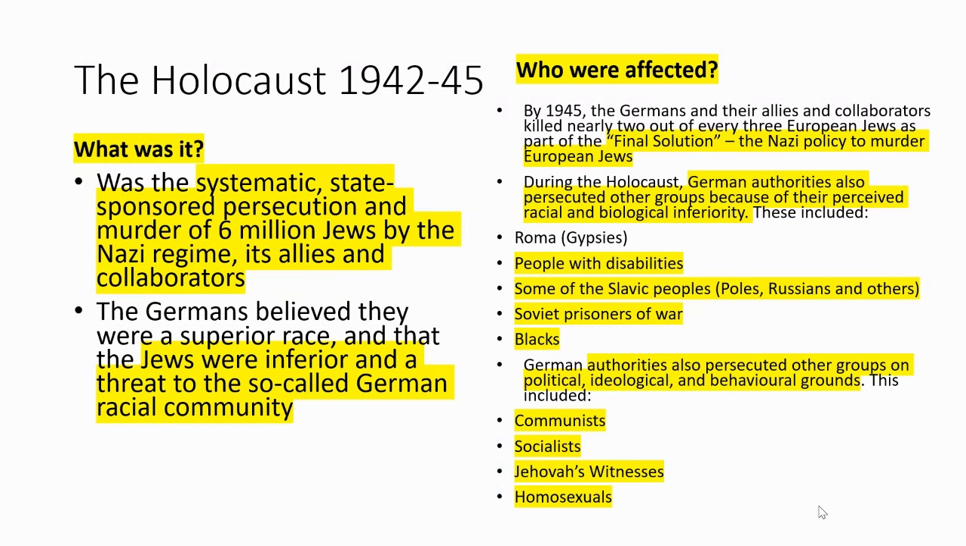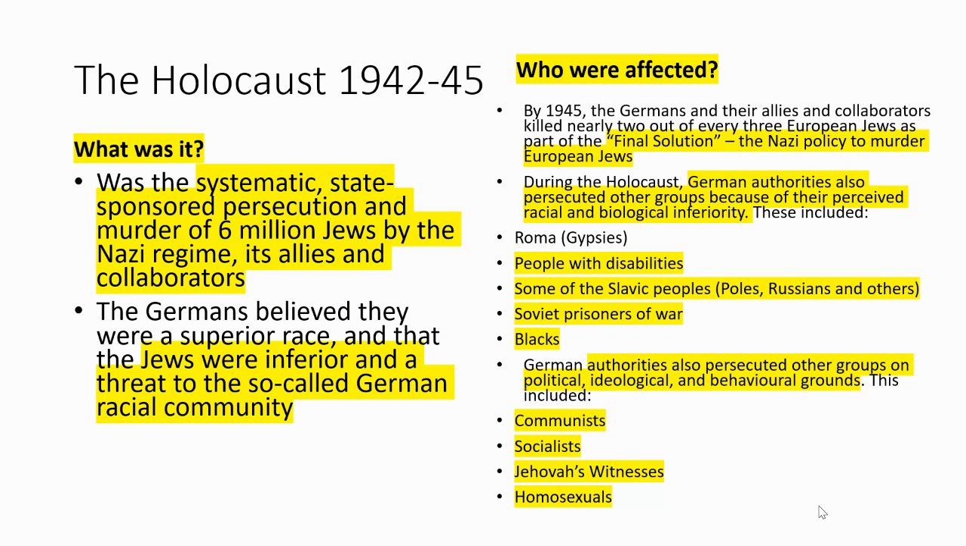So the Holocaust was from 1942 to 45. It was the systematic state-sponsored persecution and murder of 6 million Jews by the Nazi regime, its allies and collaborators. The Germans believed they were a superior race and that the Jews were inferior and a threat to the so-called German racial community. So we've sort of already looked at that, especially looking at the Aryan race.